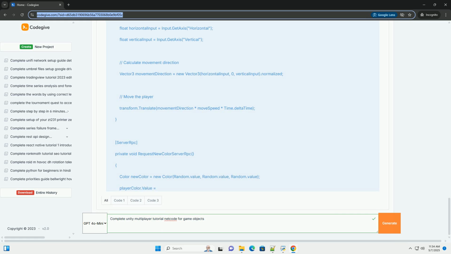This tutorial provides a solid foundation for building multiplayer games with Unity's Netcode for GameObjects. As you progress, remember to prioritize clear and maintainable code, and always test your network interactions thoroughly. Good luck.